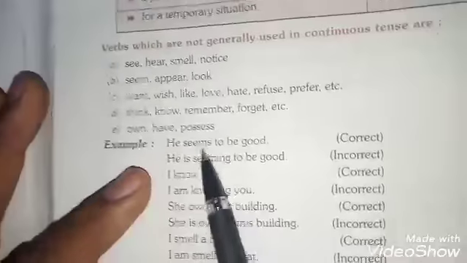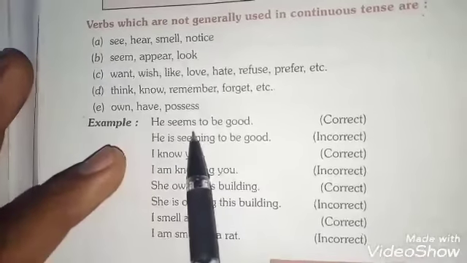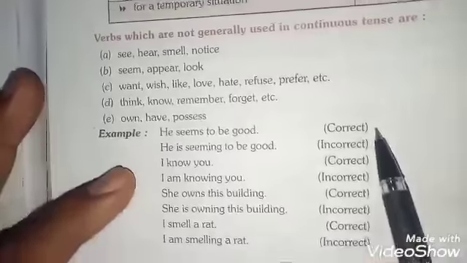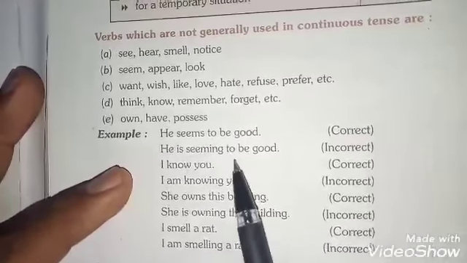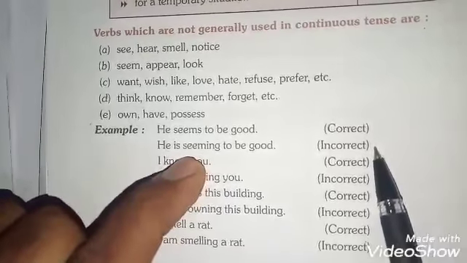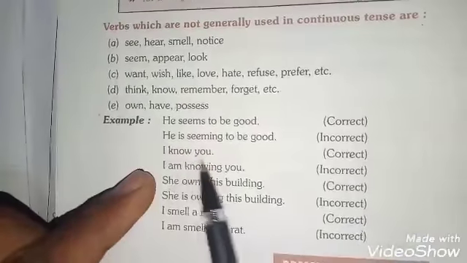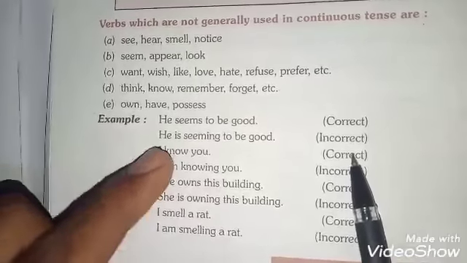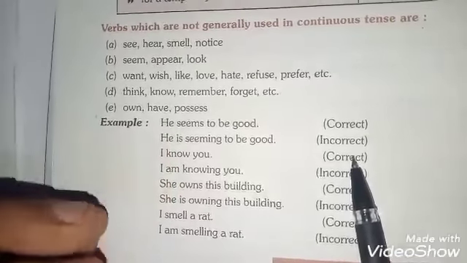So please keep yourself away from that and try to use them in simple present tense only. Examples are here. He seems to be good. It is in simple present tense. V5 has been used here, so it is correct. He is seeming to be good. It is incorrect because continuous tense has been used. Next, I know you. It is correct because it is in simple present tense, and the next sentence, I am knowing you, is incorrect because it has been used in progressive or continuous mood.